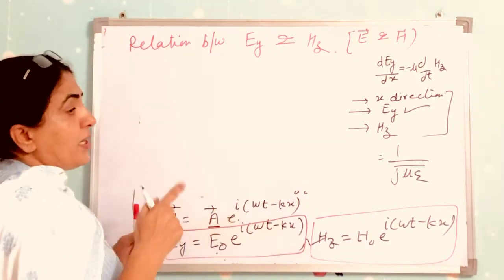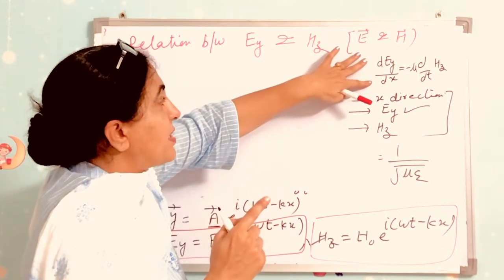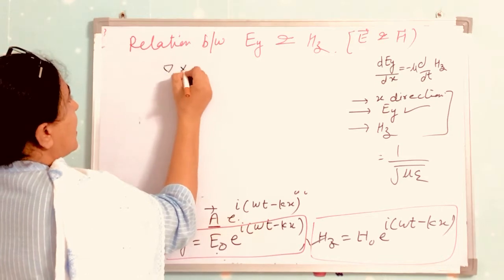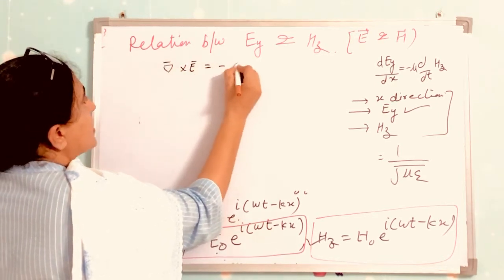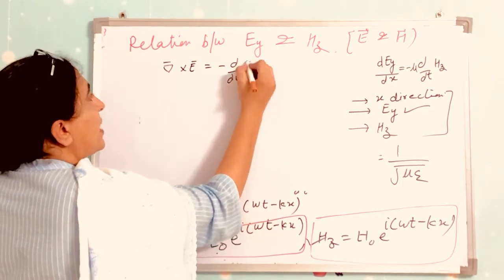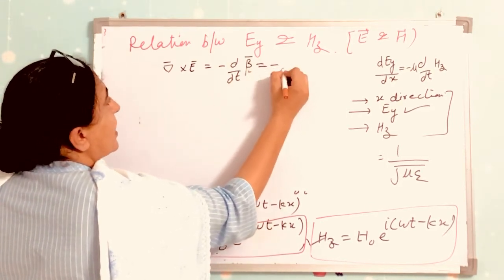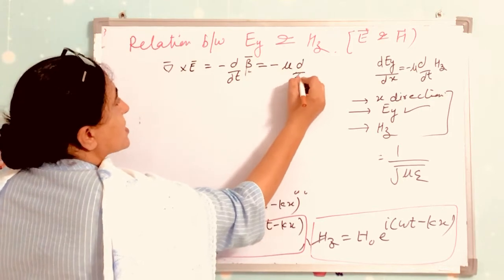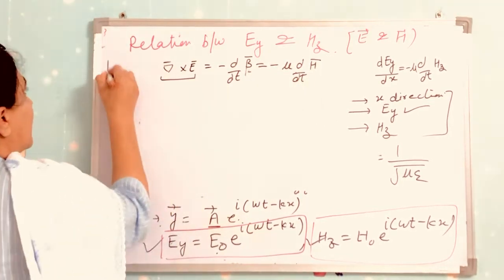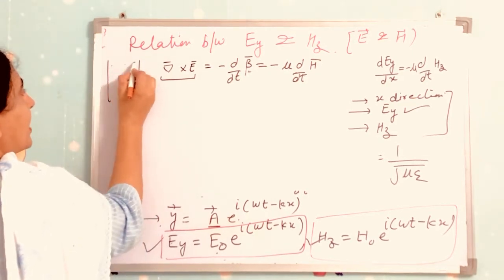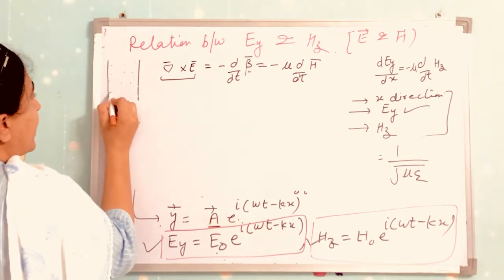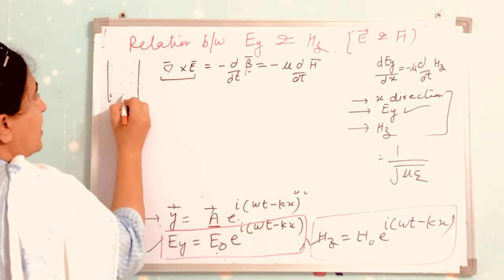Now, in the previous article, when we did del cross E, that is equal to minus dB/dt, and instead of B we put mu H, and then we take this in a determinant form, with i, j, k, d/dx, d/dy, d/dz, then Ex, Ey, Ez.